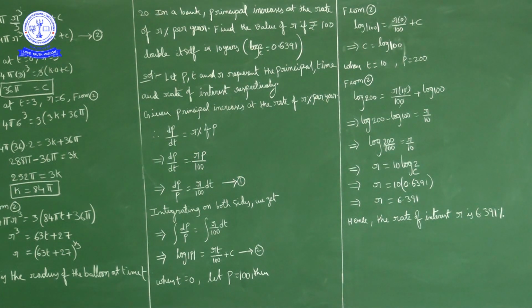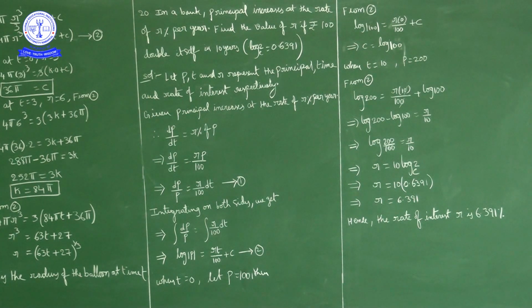Okay. Now in 10 years time, principal is double. Okay. So initial principal is what? 100 when time is 0. At t equal to 0, p is equal to how much? 100. After 10 years, means at time t equal to 10, principal is what? 200. Now using these two conditions, we have to find rate of interest.